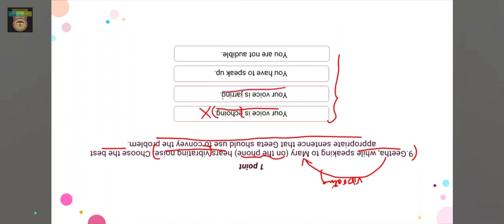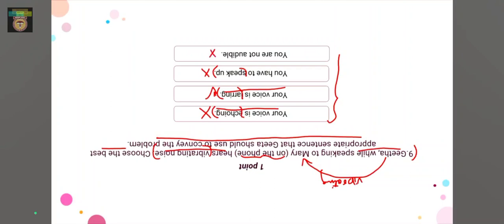Your voice is jarring, right? Jarring actually means to vibrate. When something vibrates, we say it's jarring. So for now, this option is correct. Let us go through the remaining options quickly. Then we have, you have to speak up. Speak up means to say something that we are hesitating to speak about. When we are hesitating to speak about something, the other person says, come on, speak up. So this has nothing to do with vibrating noise.